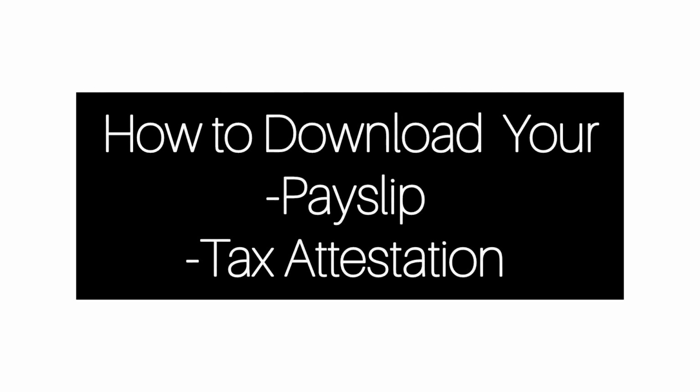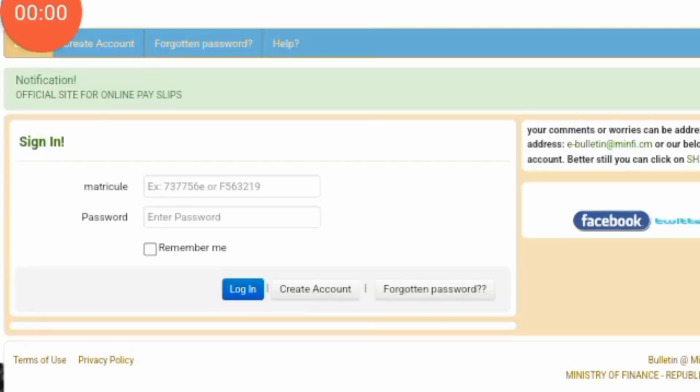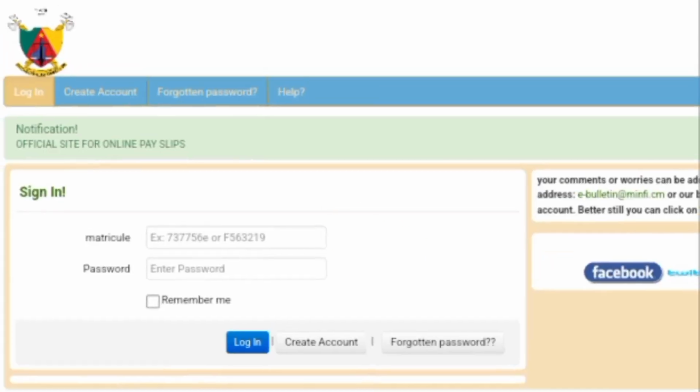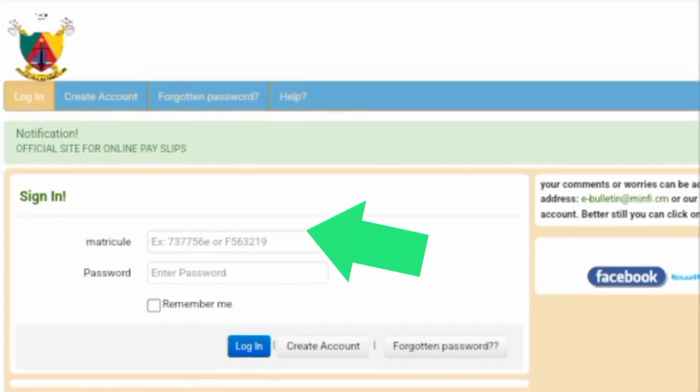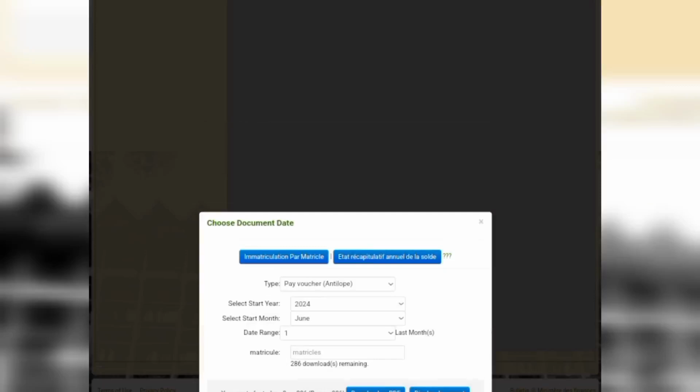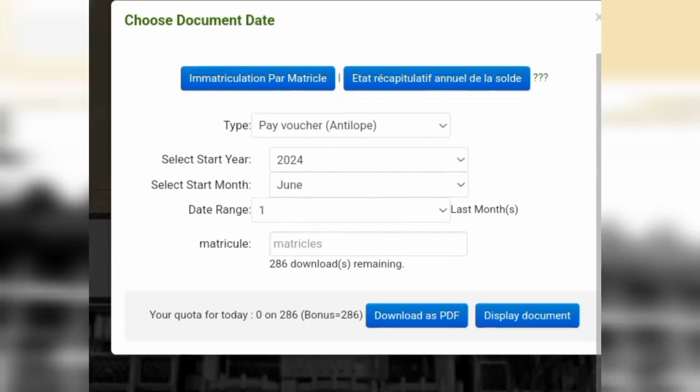Number 3 and the last. Now that your account is created, open the site as usual. You'll be led to this page. Now you enter your matricule number and password. You click on login. It will lead to this page.